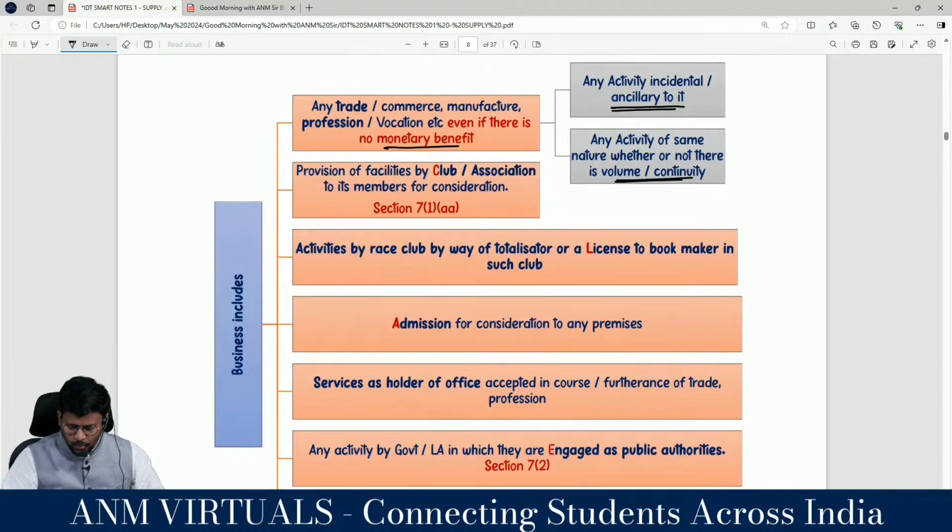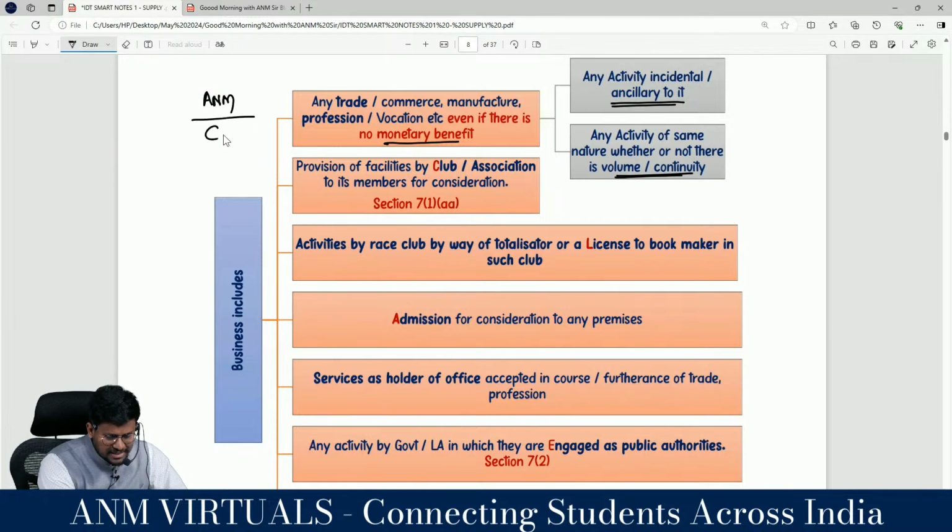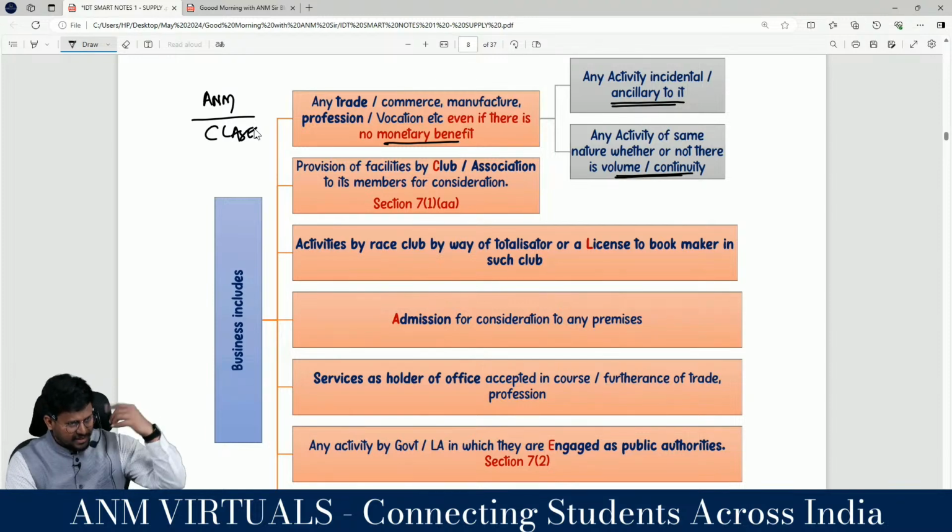Next one sir, we know that, correct? Yes sir. The definition of business. It stands for five things. Number 1: any trade, commerce, manufacture, profession, vocation, even if there is no right.